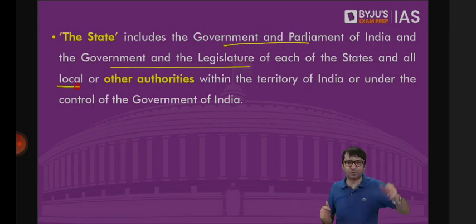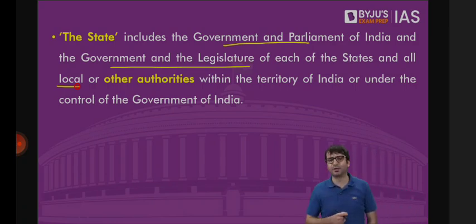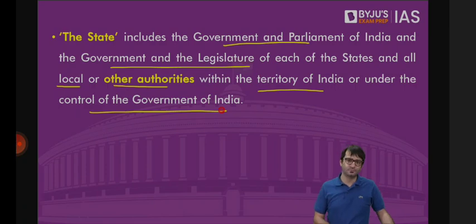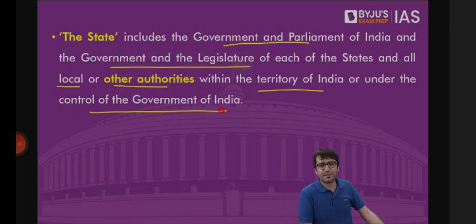But the Constitution under Article 12 talks about something else. It talks about other authorities within the territory of India or under the control of the government of India. Article 12 gives the definition of state. Throughout this chapter of fundamental rights, the Constitution says the state cannot do this, the state cannot do that. Who is the state which cannot interfere with your liberty, which cannot snatch your fundamental rights?